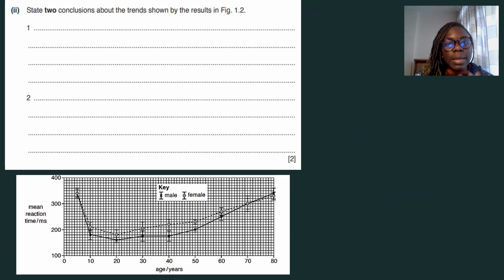It says, state 2 conclusions about the trends shown by the results in figure 1.2. When you look at figure 1.2, and I've put it here so that you can refer to it again, I'm just going to give you a few seconds to just look at it. And again, me saying I'm giving you a few seconds